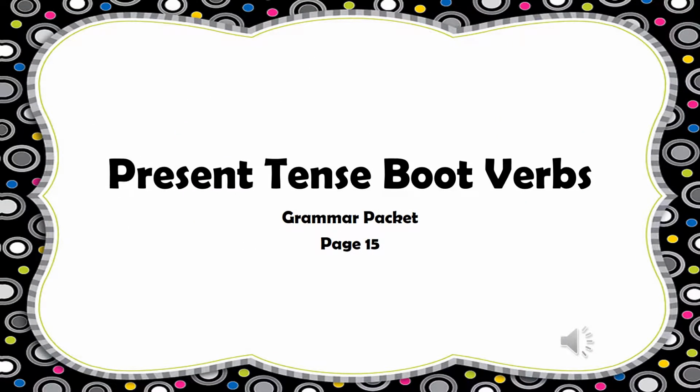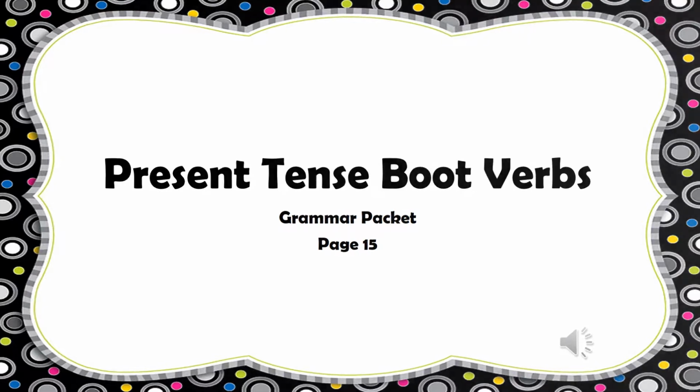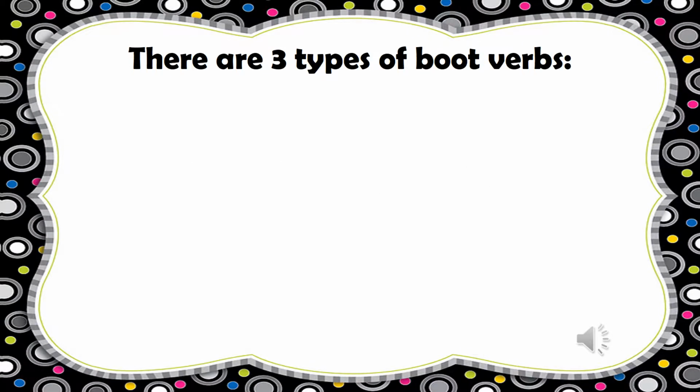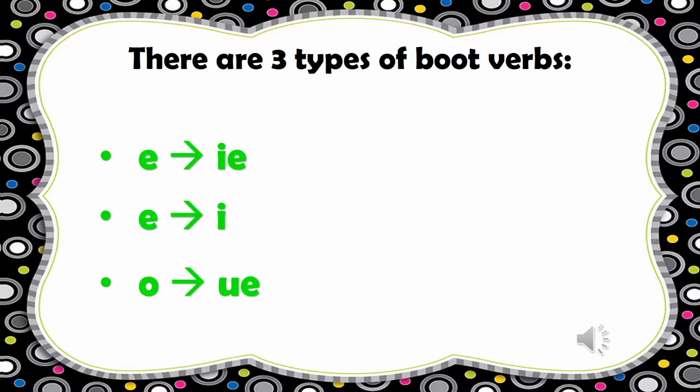Okay, now we need to talk about boot verbs, and these are what we would also consider our irregular verbs in the present tense. So there are three types of boot verbs. We have boot verbs where the E changes to IE, boot verbs where the E changes to I, and boot verbs where the O changes to UE.